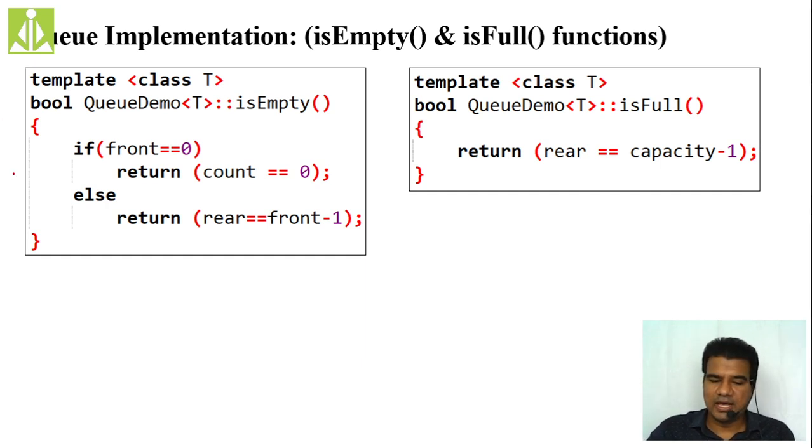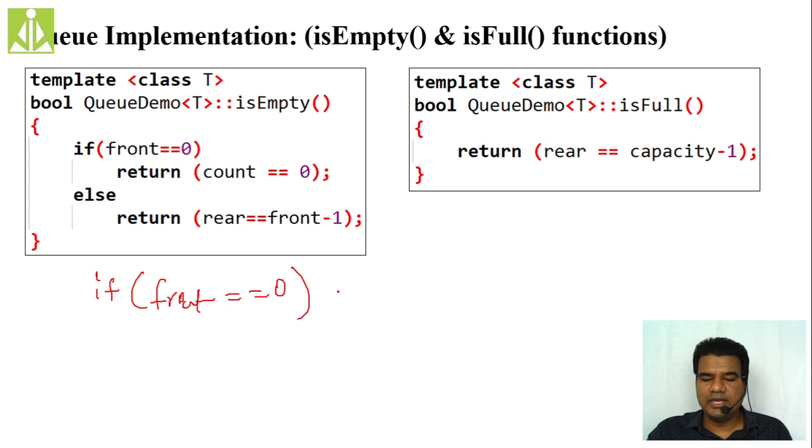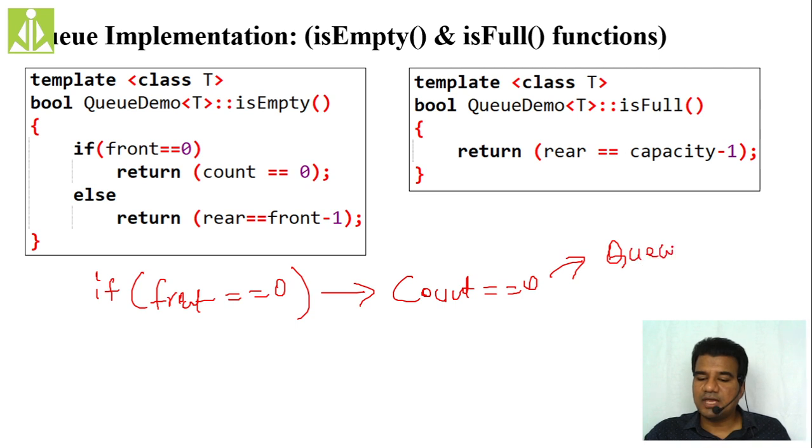That I am writing over here in detail. See, if front equals 0, then we are checking whether count equals 0 or not. If both things are true, then we are saying the queue is empty.